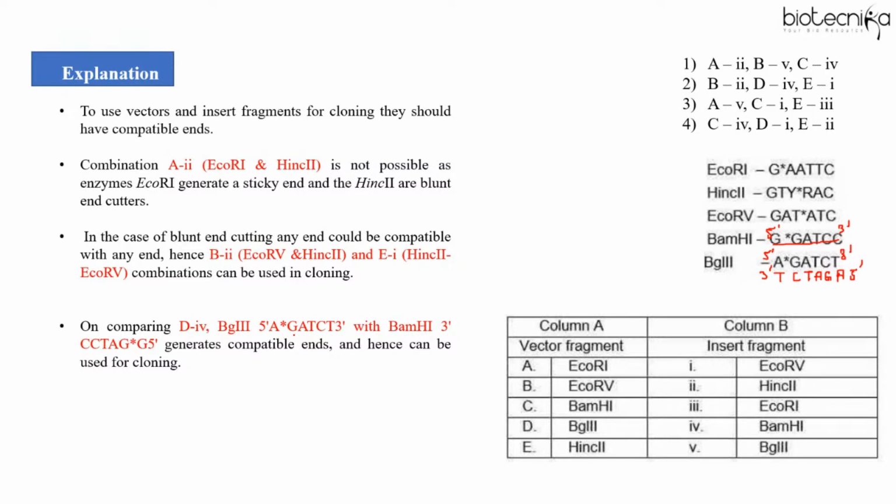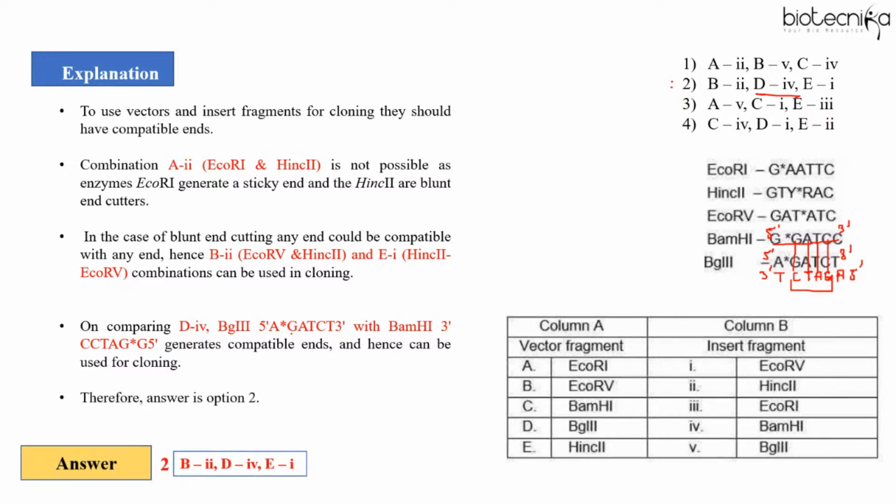So here you can see, if this is the sequence, G is compatible with C, A is compatible with T, T with A, and C with G. So at least 4 nucleotides are compatible. So yes, this could be the correct combination. And this is the reason the answer here will be option 2.